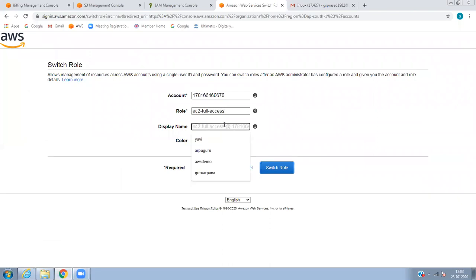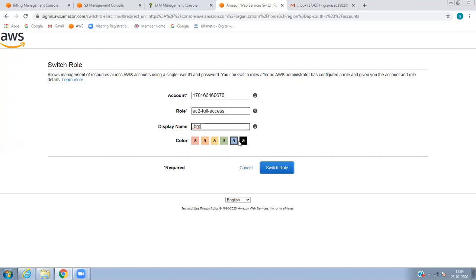I can give either Yuvraj as the name of the person, or this is test role Guru, whatever name you prefer. For another organization, you can call it any name, say IBM.